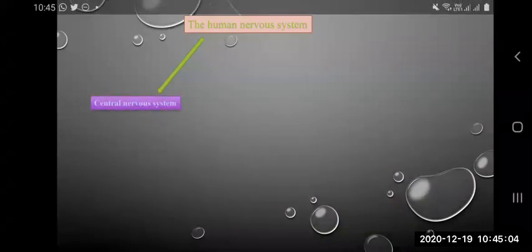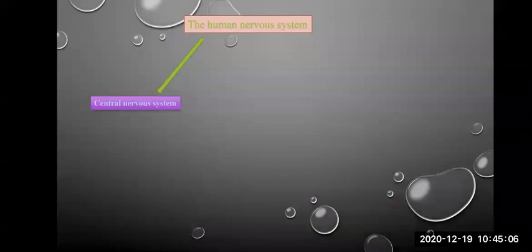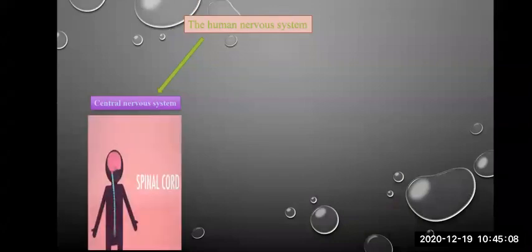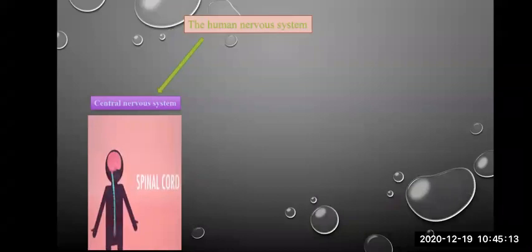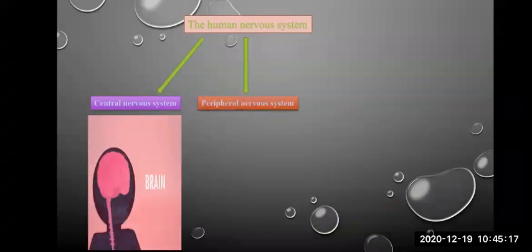The human nervous system comprises three types of nervous systems. First is the central nervous system, which comprises the brain and the spinal cord. Then the next is the peripheral nervous system.